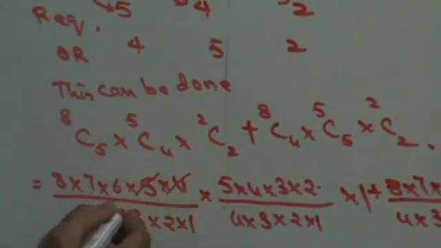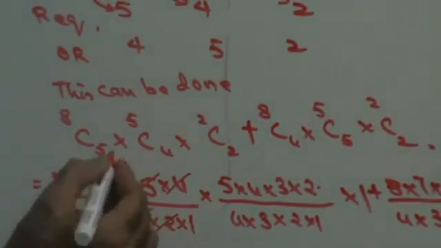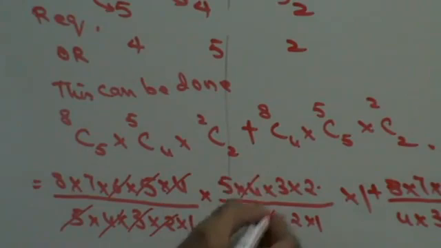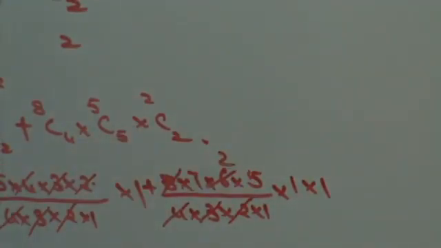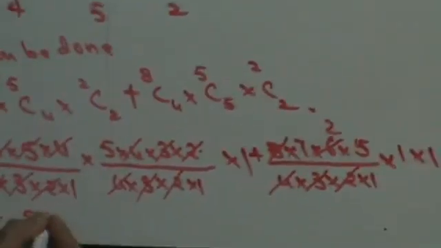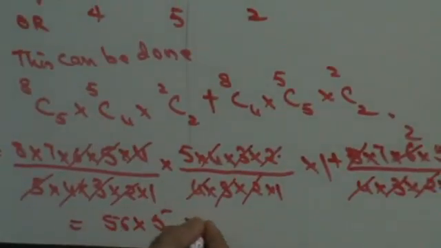Cancelling terms, this is going to be 7 8s are 56 into 5, plus 7 2s are 14, 14 5s are 70.